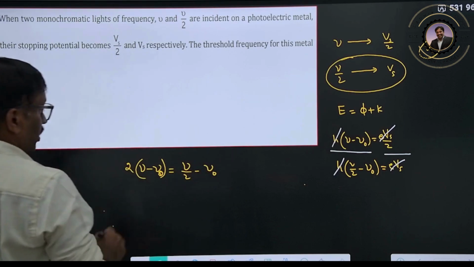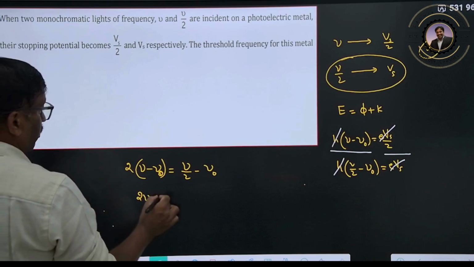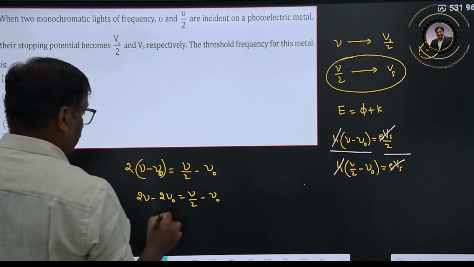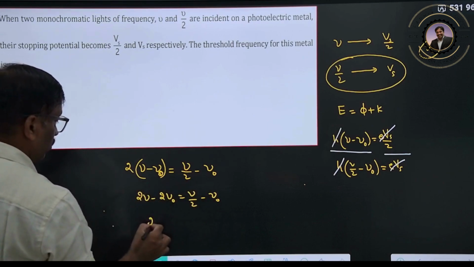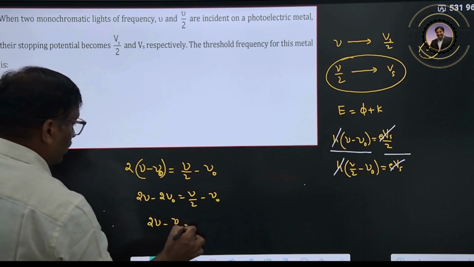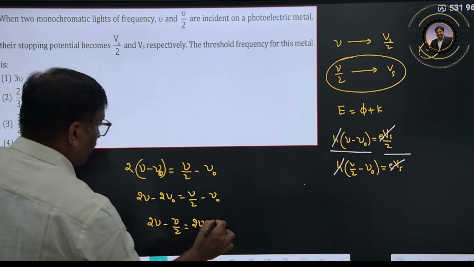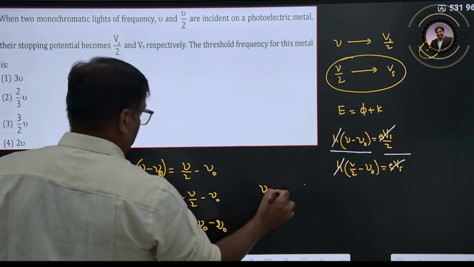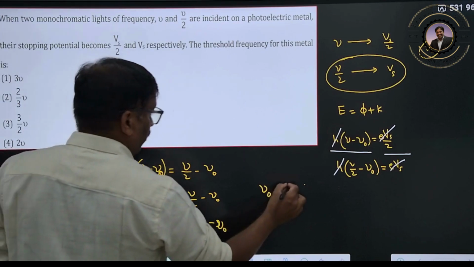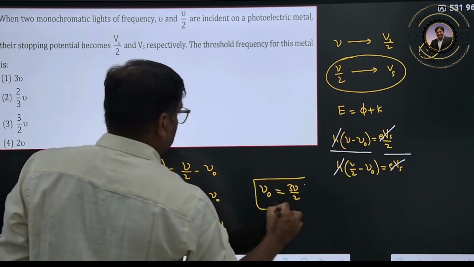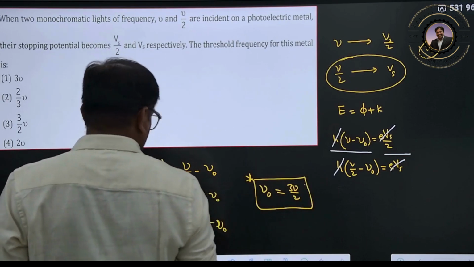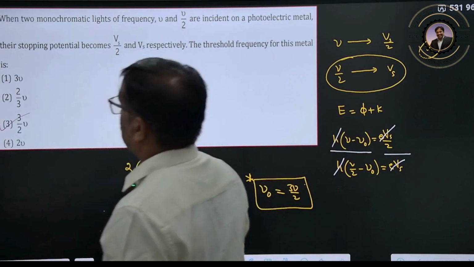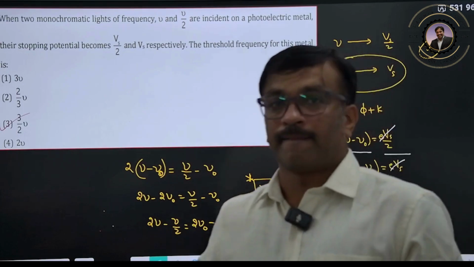Multiplying, 2 mu minus 2 mu naught is equal to mu by 2 minus mu naught. Taking terms across, 2 mu and mu by 2 is equal to 2 mu naught minus mu naught. So mu naught is 3 mu by 2. This is your threshold frequency, 3 by 2 mu. This is your answer. Clear?